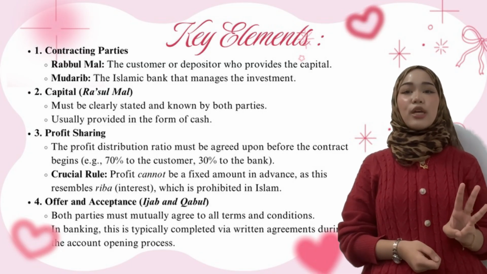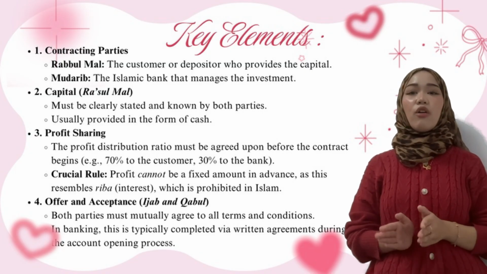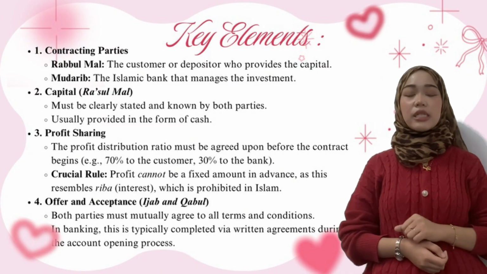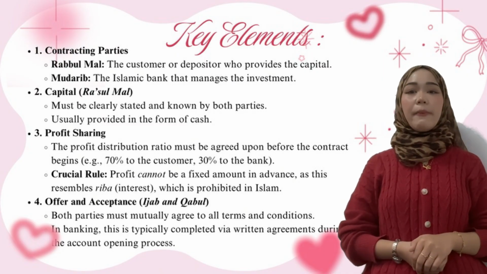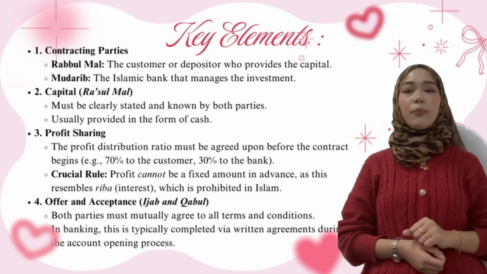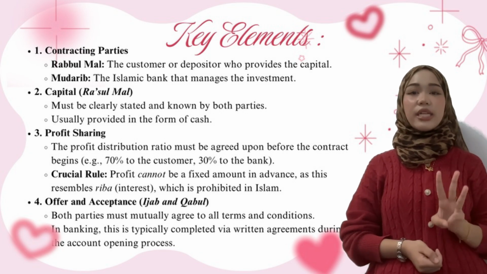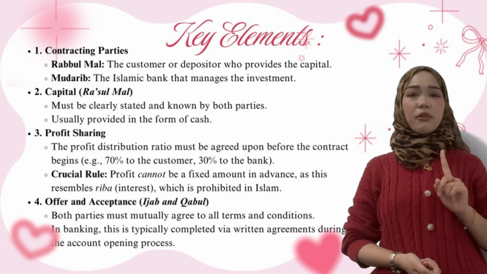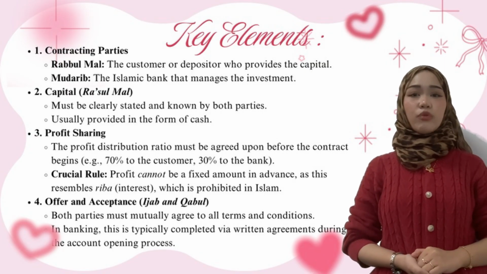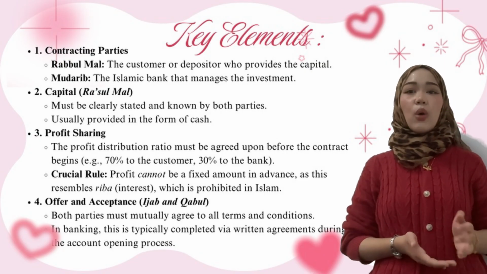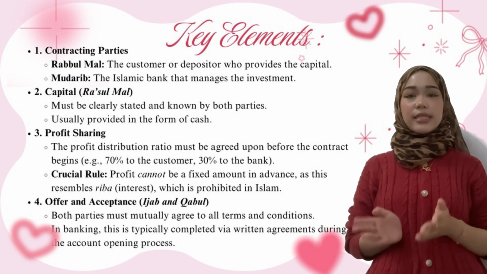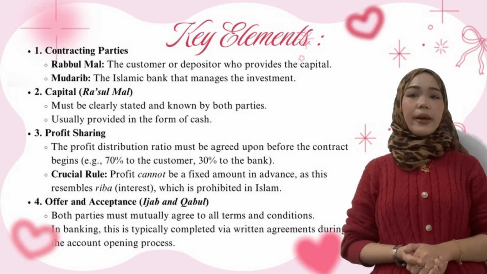The third pillar is profit sharing. The ratio of profit distribution must be agreed upon before the contract begins. For example, the customer may receive 70% of the profit while the bank receives 30%. In Islamic finance, profit cannot be fixed in advance because this would resemble riba or interest, which is prohibited in Islam. The fourth pillar is offer and acceptance, also known as ijab and kabul.